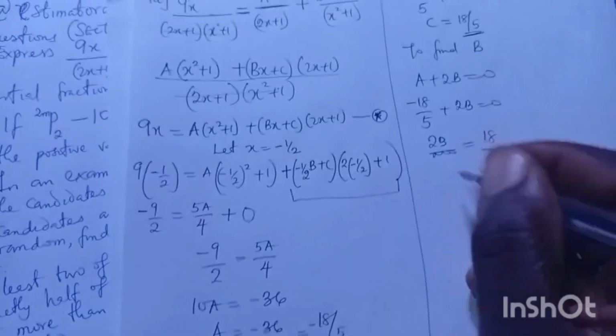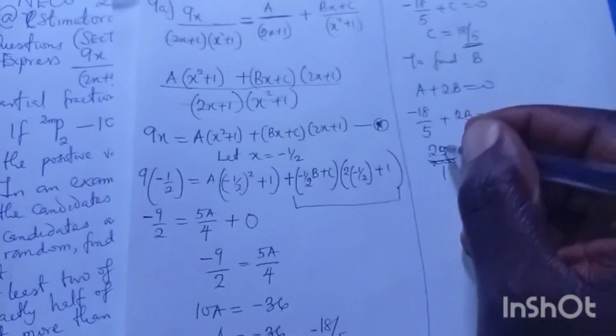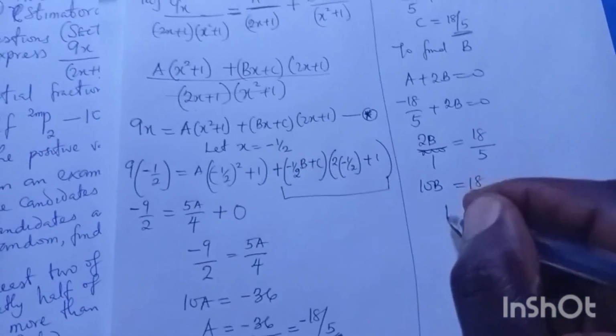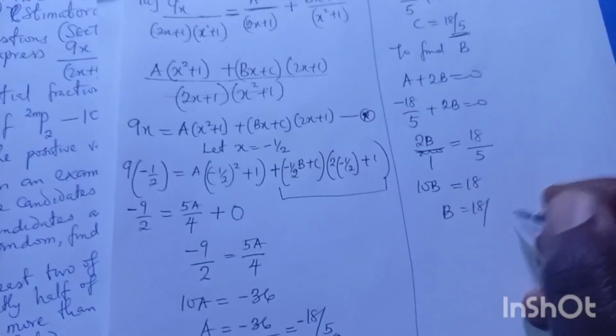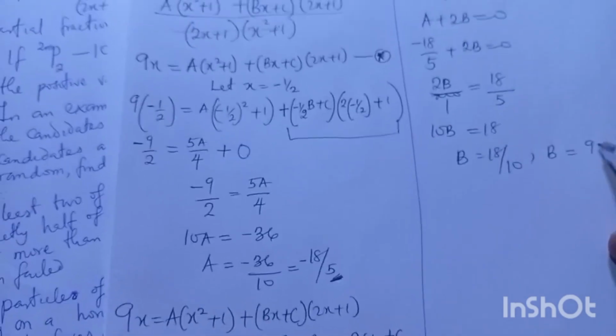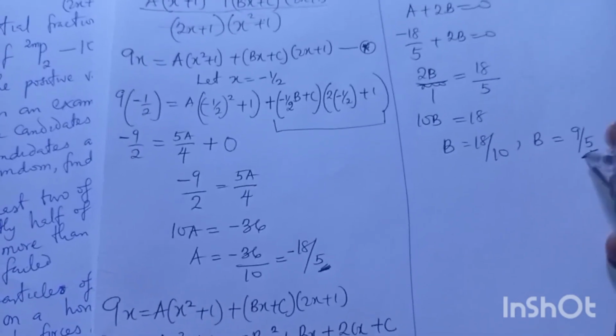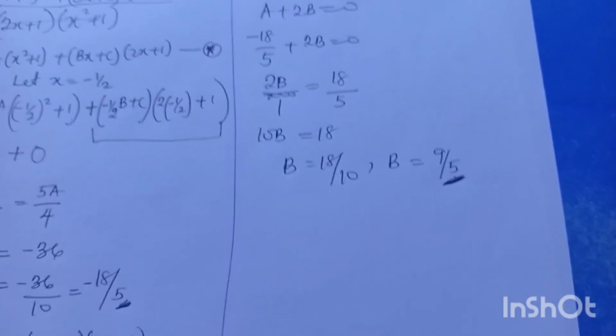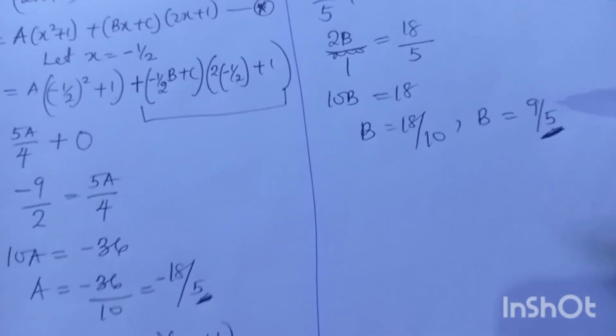The minus sign disappeared. I cross multiply, so definitely I'll have 10b equals 18, and b will be equal to 18 over 10. And what do you think will be the answer? Those of you that are right, you have seen your answer, and those of you that got it partially, you have seen that the answer is b is 9 over 5. Now we have known our a, b and c.